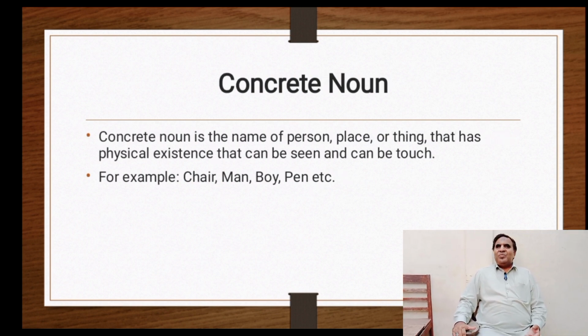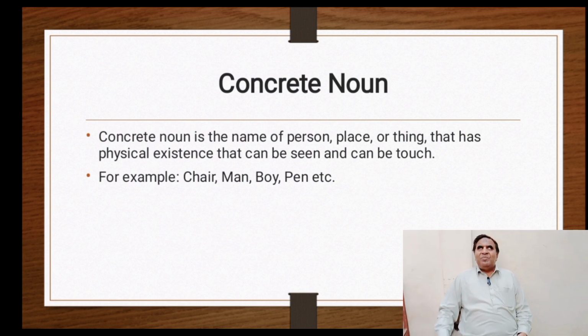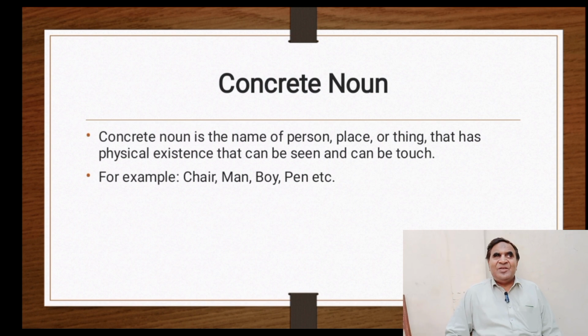Concrete noun. Concrete noun is the name of a person, place, or thing that has physical existence, that can be seen, that can be touched. For example, chair, man, boy, pen, etc.